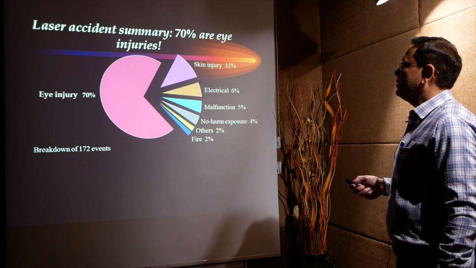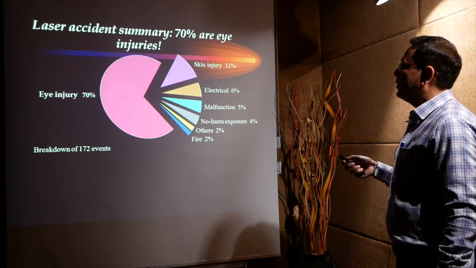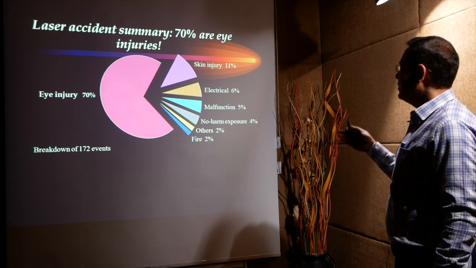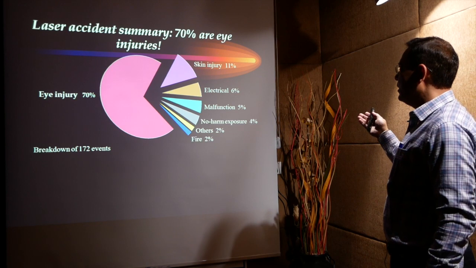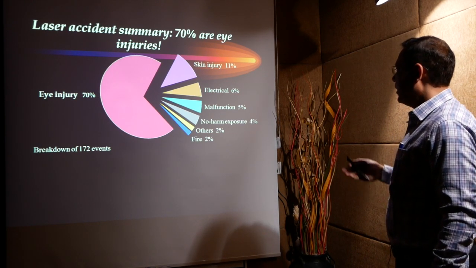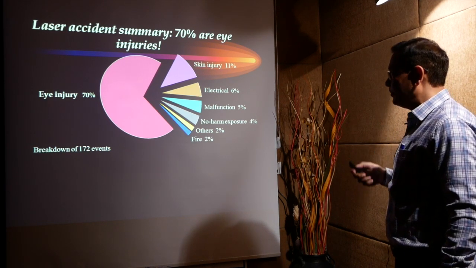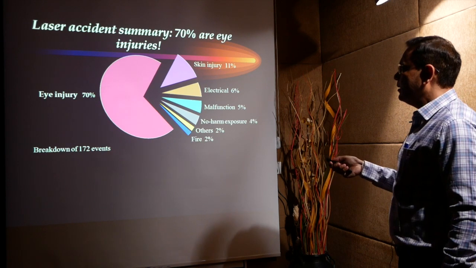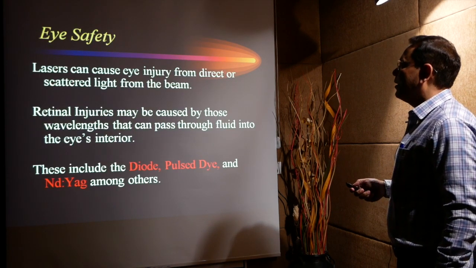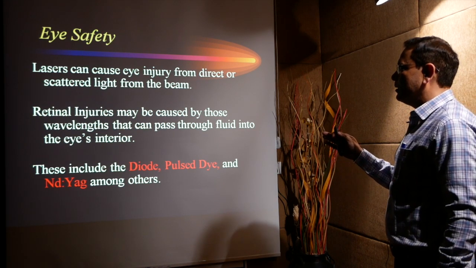So laser accident summary: usually we see that 70% of the cases of laser complication are from eye injury. Other complications are skin injury in 11% of cases, and electrical malfunction and fire is another important one which should be taken care of in any laser setup. So we see that eye injury covers more than half of the cases. So eye safety is the most important aspect in laser surgery.